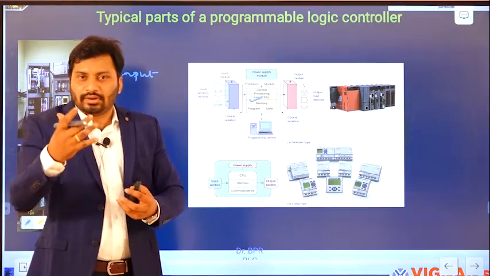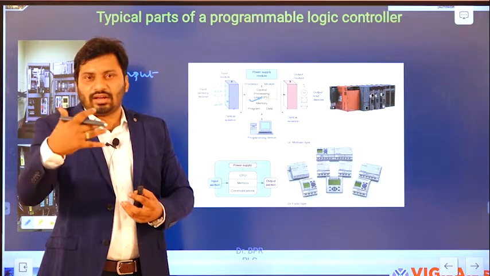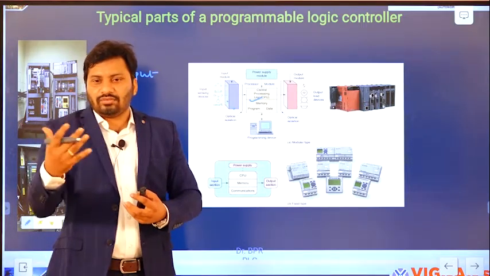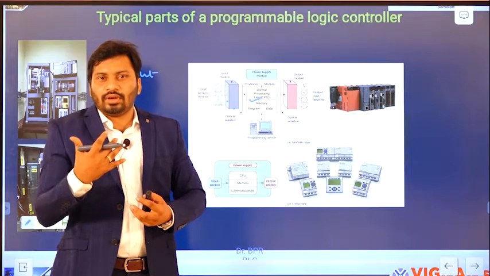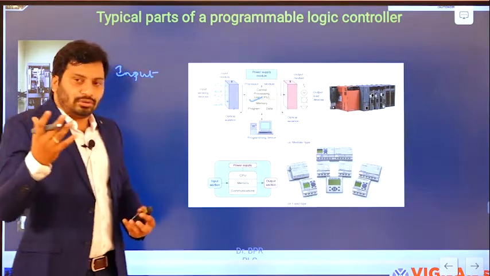Sensors and transducers pick up these values, and those signals we are going to get to the input module.